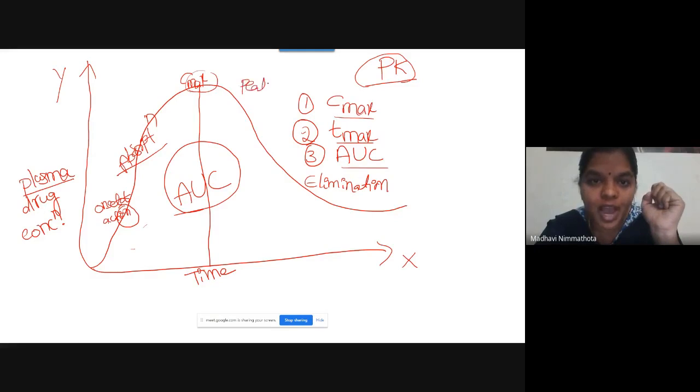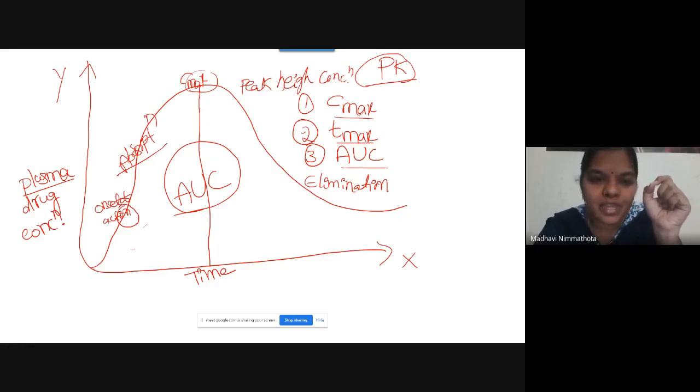Here it is representing some height, no? So that's why peak height concentration. That is nothing but Cmax. It is representing the maximum plasma drug concentration which will be useful to produce its therapeutic effect. So this is nothing but Cmax.